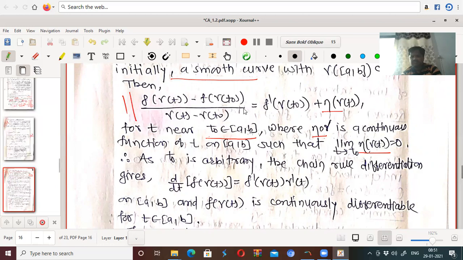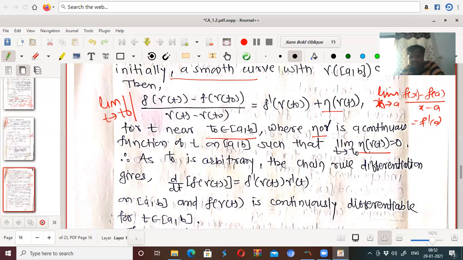If it is a smooth curve, it is differentiable, differentiably continuous, and its derivative is also continuous. If I take the limit as t tends to t0 of this one, what is it? This is our f dash at gamma at t0, isn't it? Because what is the definition of derivative? Limit as h tends to 0, or x tends to a, of f of x minus f of a divided by x minus a. We know that this is the definition of f dash at a.